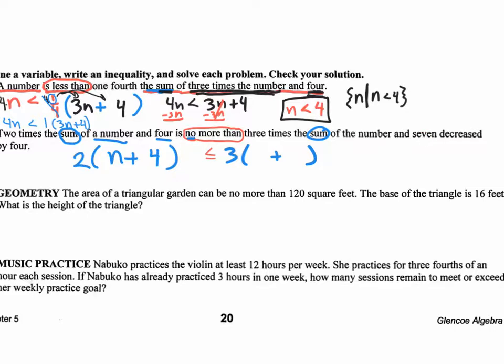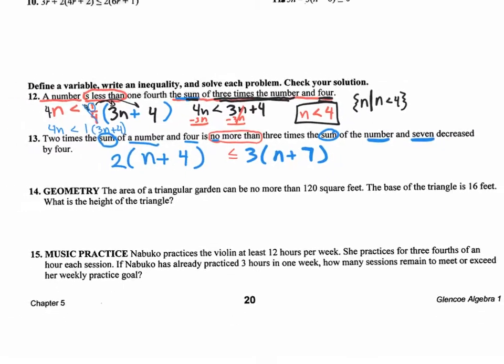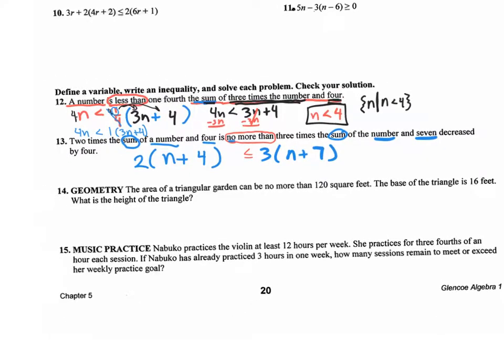Okay, so let's do this first. Let's do the number and 7. So let's put n in here and then 7 right there. And then it says decreased by 4. So what is decreased by 4? The sum, or 3 times the sum of a number and 7. All of that is going to be decreased by 4. So decreased by means minus. So I'm going to put minus 4 at the very end. Now, ladies and gentlemen, this is the equation that we need to solve. Now, that's really nasty, right? But we can do it.